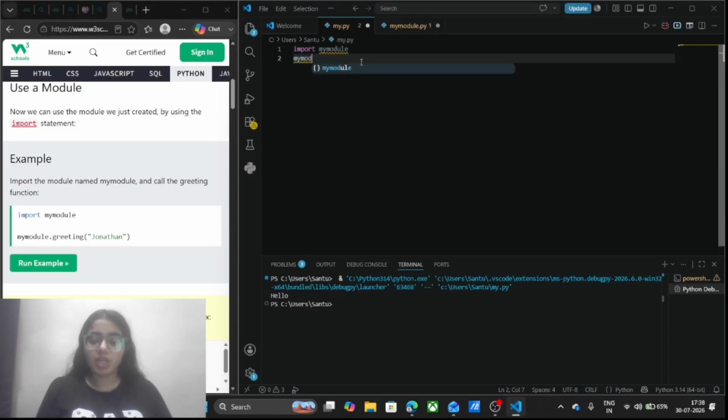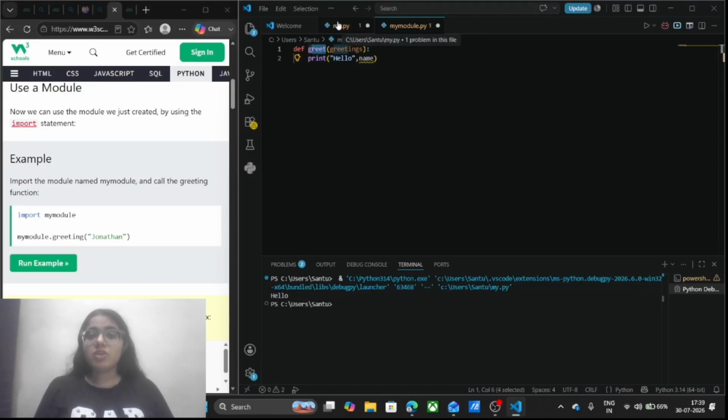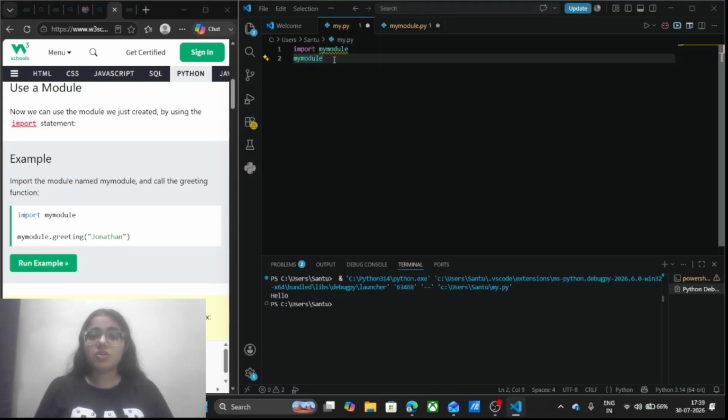Coming back, how can I use the module? I will write my module, which is my module name, and the function name which I want to use. Let's say I have created so many functions here, so as of now I want to use the greet function. In order to call the greet function, I will write dot and the function name, dot greet, and in the brackets I will pass the name which I want to print.